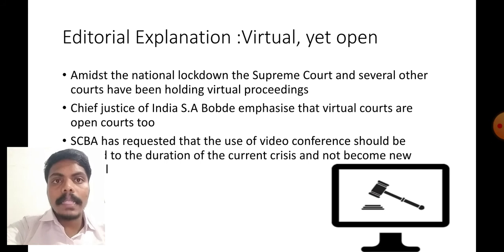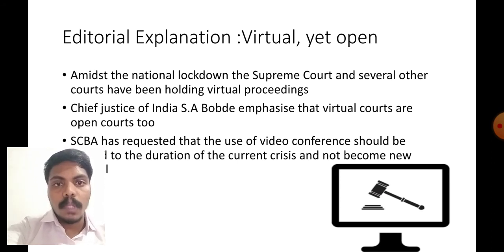For that, amidst the national lockdown, the Supreme Court and several other courts have been holding virtual proceedings from computer or online. Now, the present Chief Justice of India, S.A. Bobde, emphasizes that virtual courts are open courts too. Here, the Supreme Court Bar Association has requested that the use of video conference should be limited to the duration of the current crisis and not become a new normal.